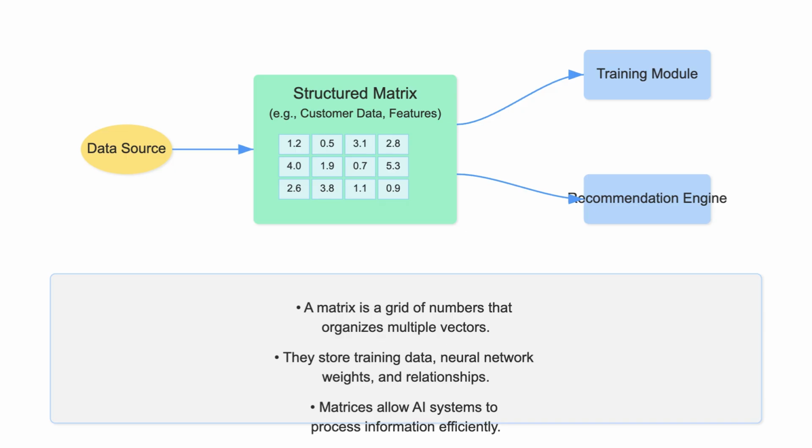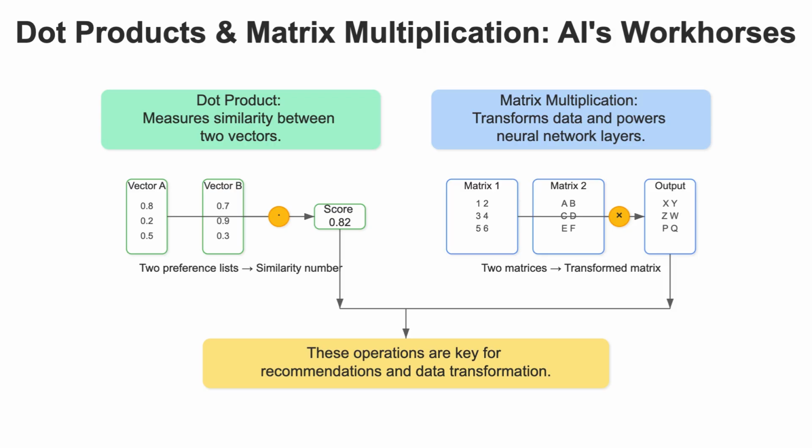Now let's look at the operations that bring vectors and matrices to life in AI, dot products and matrix multiplication. The dot product is like asking, how similar are these two things? When Netflix recommends a movie, it's essentially calculating dot products between your viewing history and millions of other users to find similar tastes. Matrix multiplication, on the other hand, is the AI workhorse, especially for neural networks.